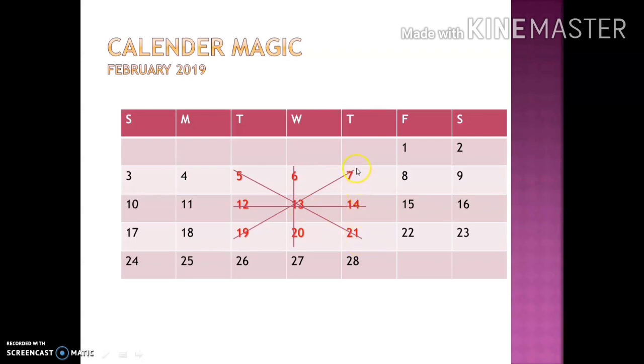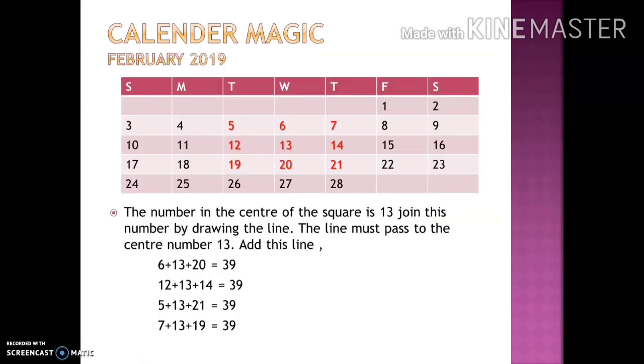Now add 7 plus 13 plus 19. Again you will get 39. So students, look here. This is your magic. However you add the numbers, your answer will be the same. That is 39.